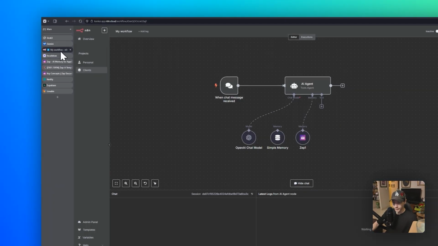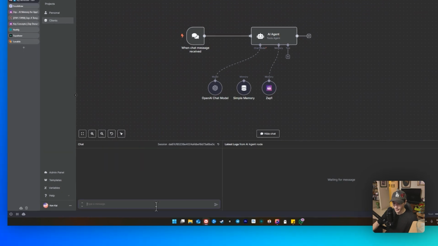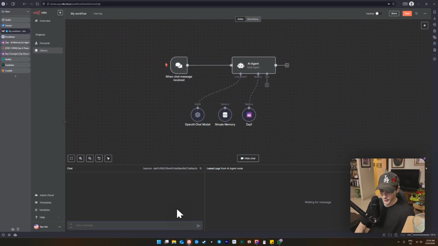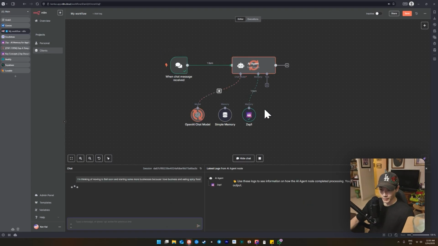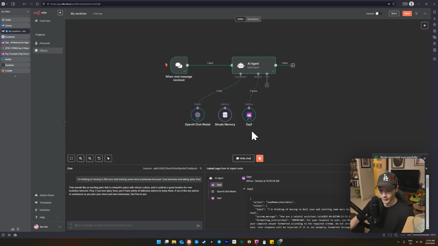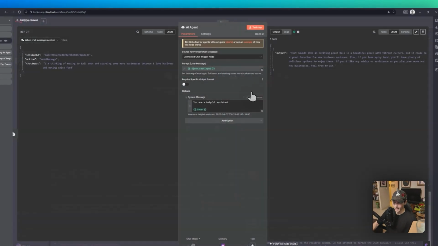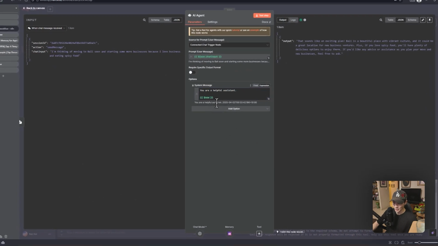But let's see it run in real time as well. So I'm going to jump back over to my agent. Okay, and I'm just going to send it a simple query. I'm just going to say, I'm thinking of moving to Bali soon and starting some more businesses because I love business and eating spicy food. Let's say that. Okay, we'll let it run through the process. And there we go. Okay, so it gives a little response. Nothing fantastic. By the way, I don't really have a system prompt in here either. It's just you are a helpful assistant.